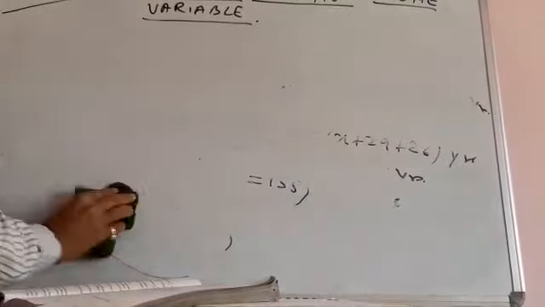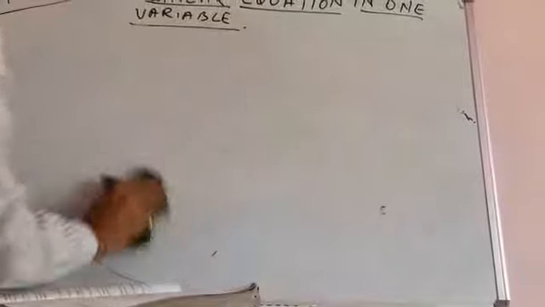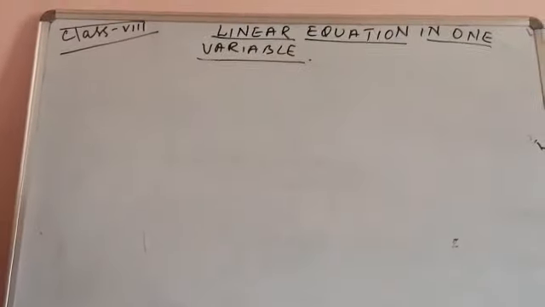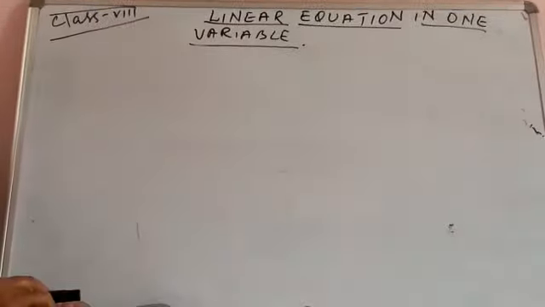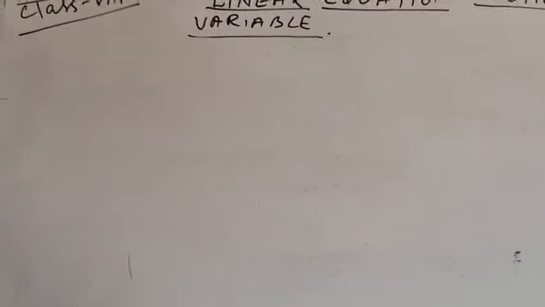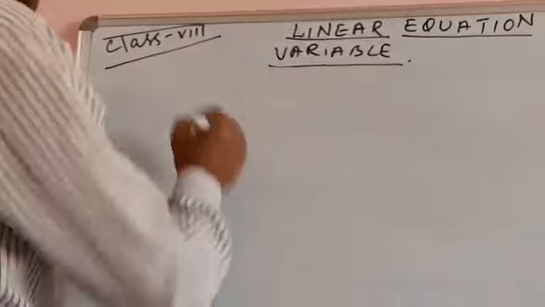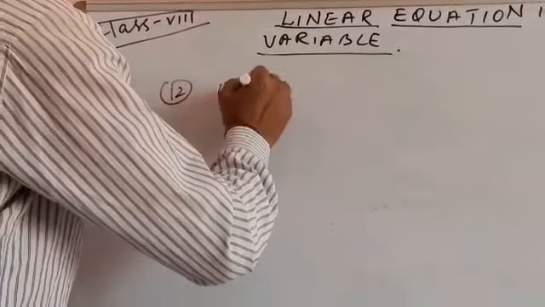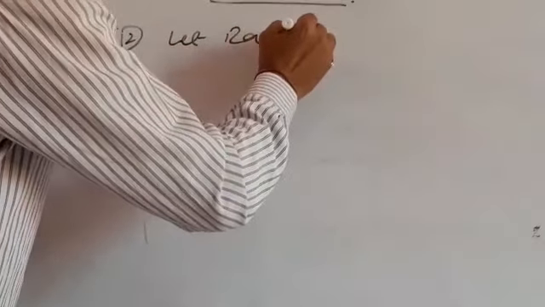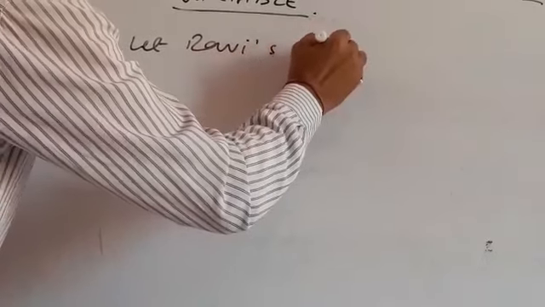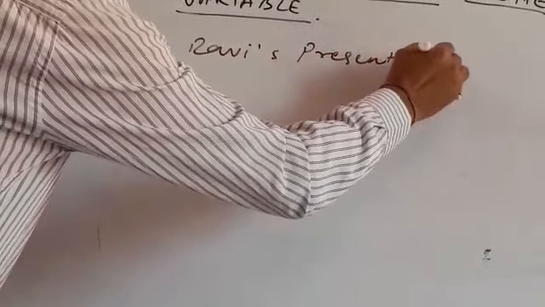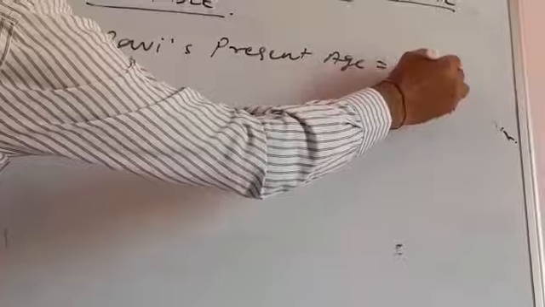Now question number 12. We have: 15 years from now, Ravi's age will be 4 times his present age. Here we'll start question number 12. Let Ravi's present age be X years.